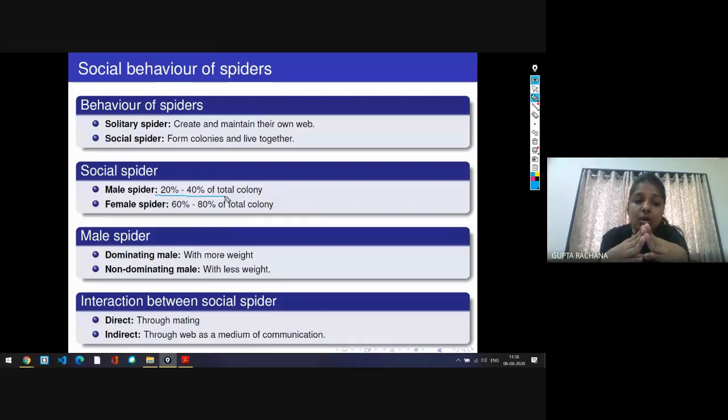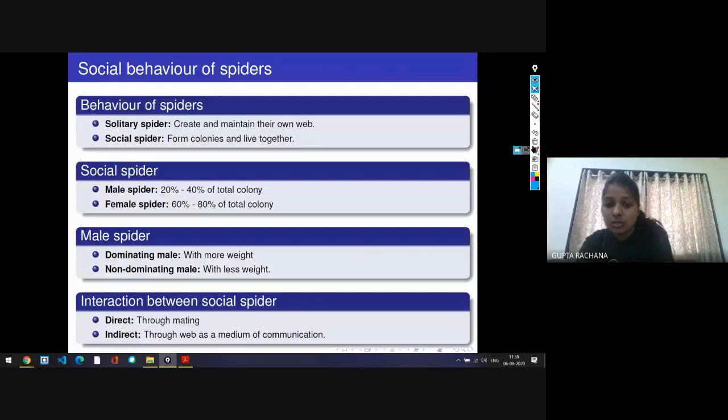There are two methods, that is direct or indirect. In the direct method, they do mating and they interact with each other. Whereas in the indirect method, they use the web as the medium of communication and they share their own information with other spiders to maintain the social information in the colony.